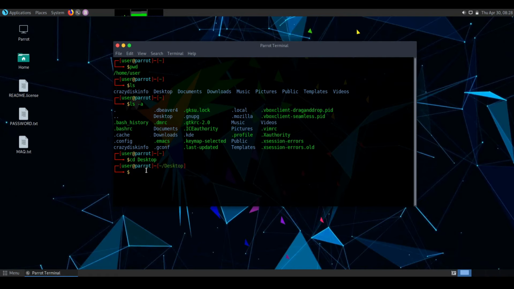So we are going to create a directory on desktop. For that we are going to use the mkdir command. So type mkdir name of the directory.